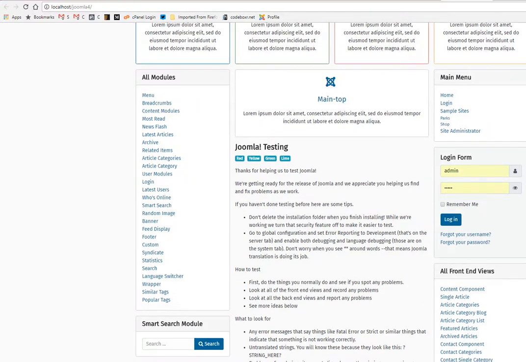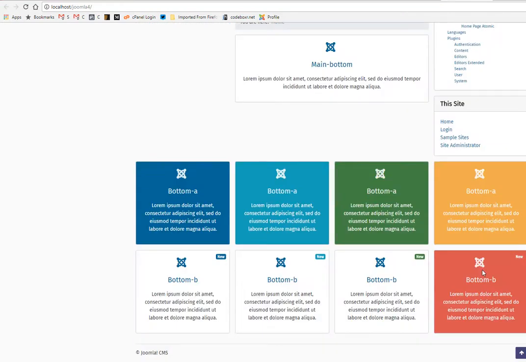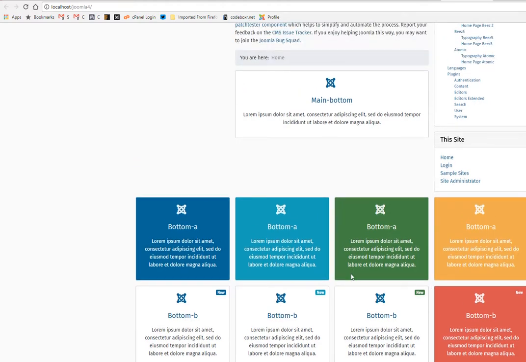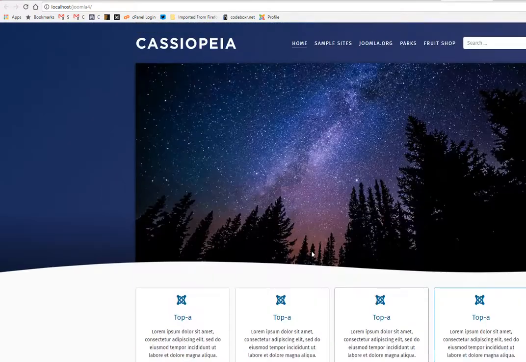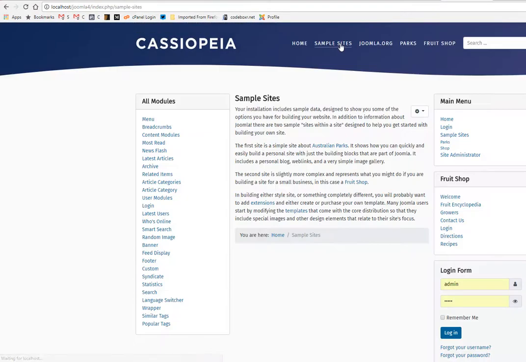So these are the left positions, and this front end template is also powered by Bootstrap 4, if I'm not wrong. So this is another adaptation of the latest technology that Joomla was slow to adopt in the past, and this is really exciting.